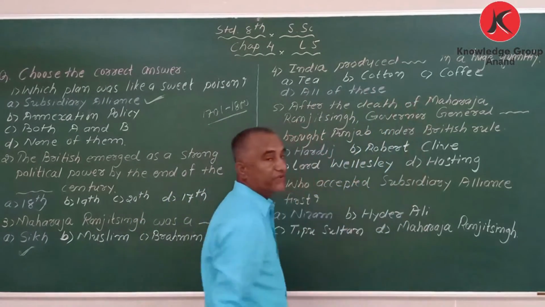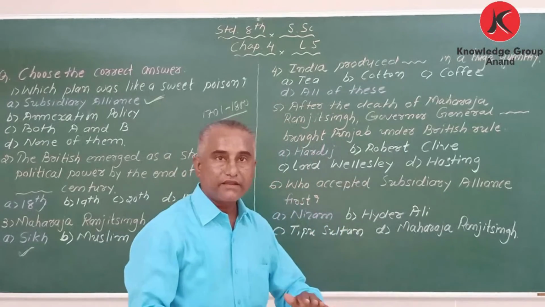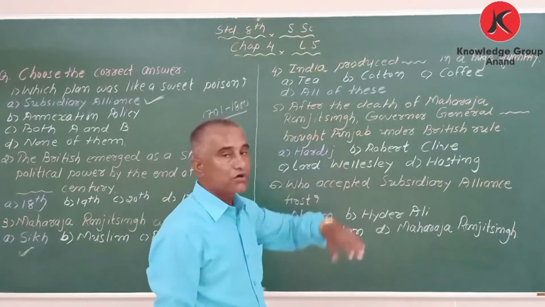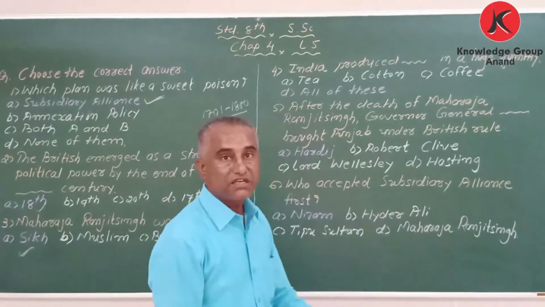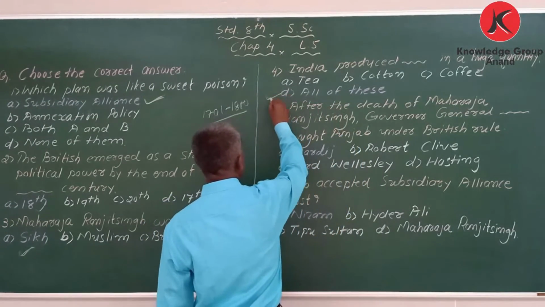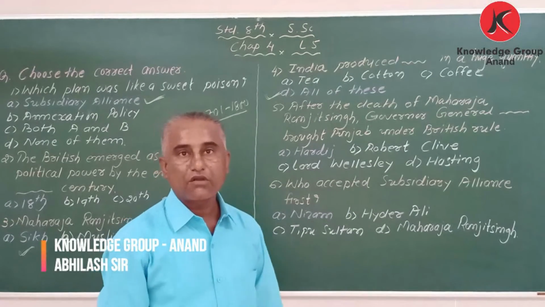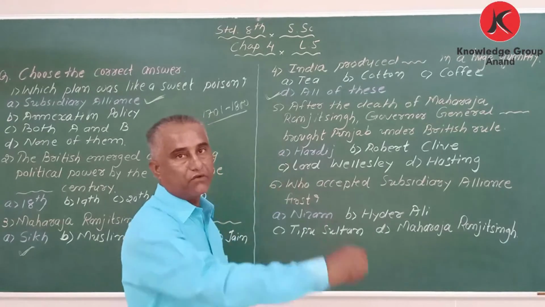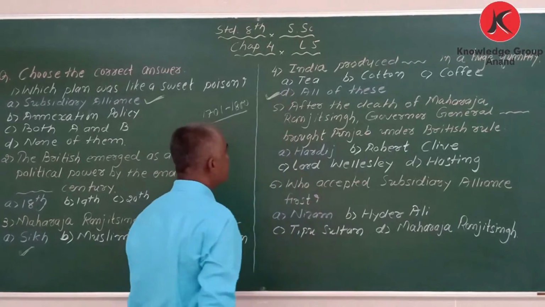Tea, cotton, or coffee? All three things. That's why I have written the answer, all of this. Why? Because India was good in the production of cotton, cloth and coffee. So the correct answer is all of this.